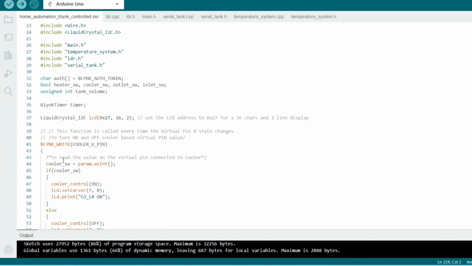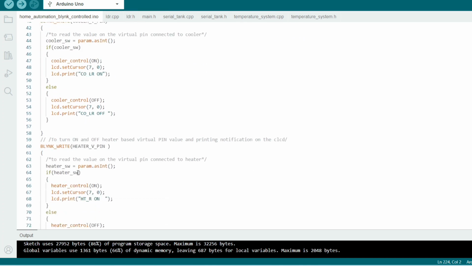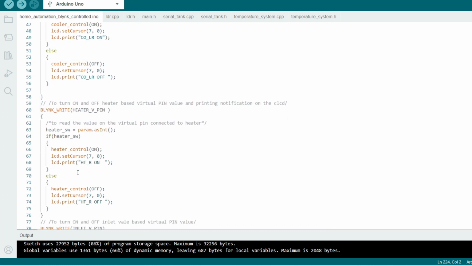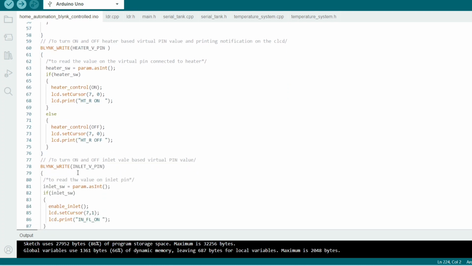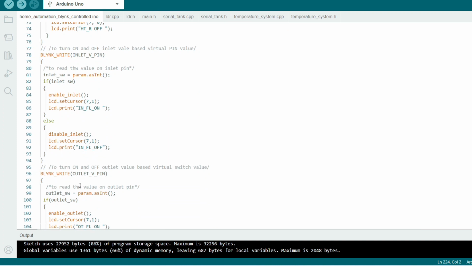This is the code for the cooler to control the cooler pin, and this is the heater pin to control the heater. Similarly, here are the inlet pin and outlet pin to control the inlet and outlet valve of the tank.